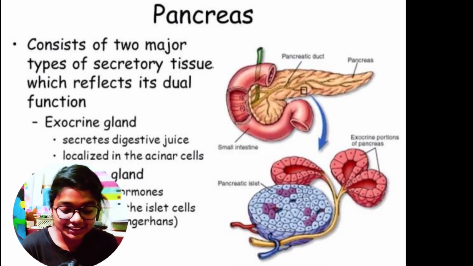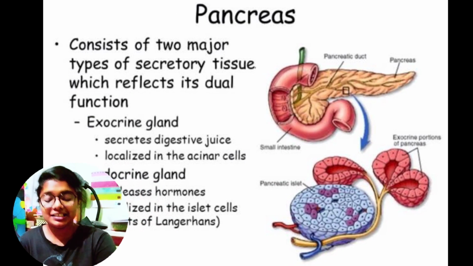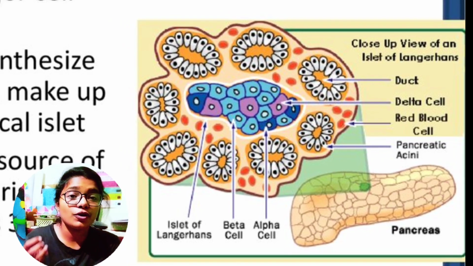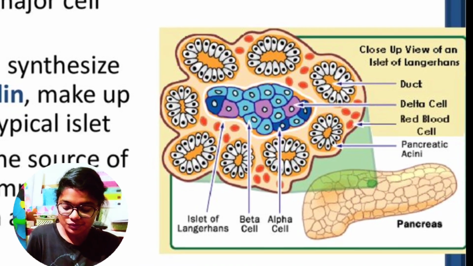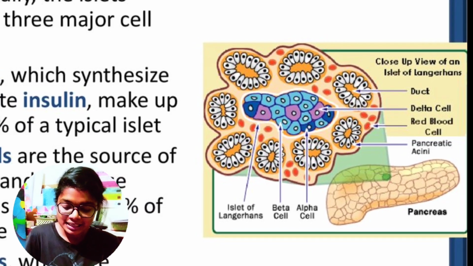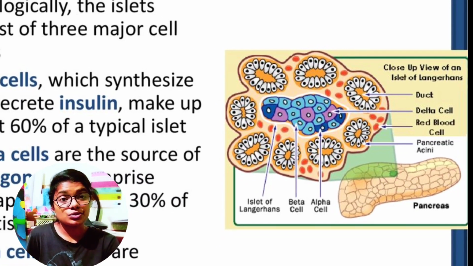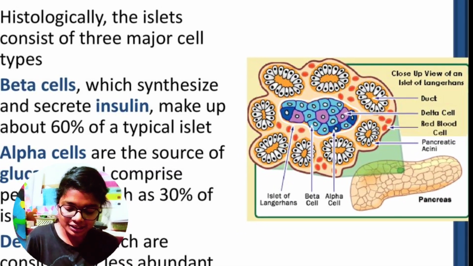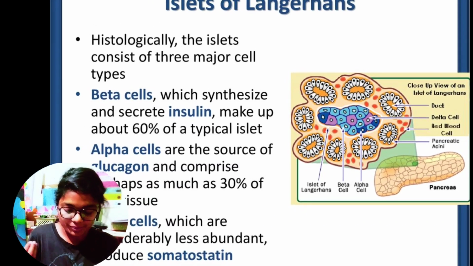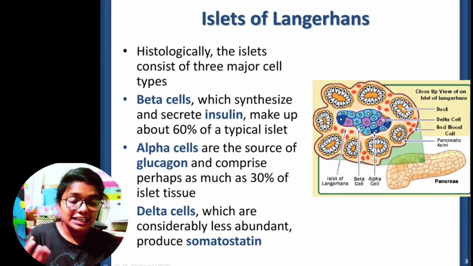After that, the endocrine part of the pancreas will have the islets of Langerhans, and that is of three types. Alpha cells will release the glucagon for the breakdown of glycogen. The beta cells will release insulin for the formation of glycogen, and the third type, delta cells, will secrete the somatostatin that will inhibit the neuroendocrine effect.